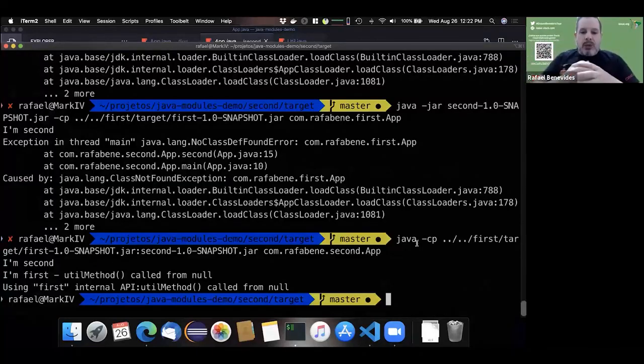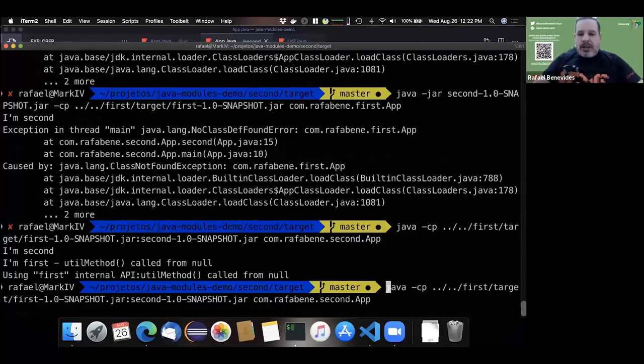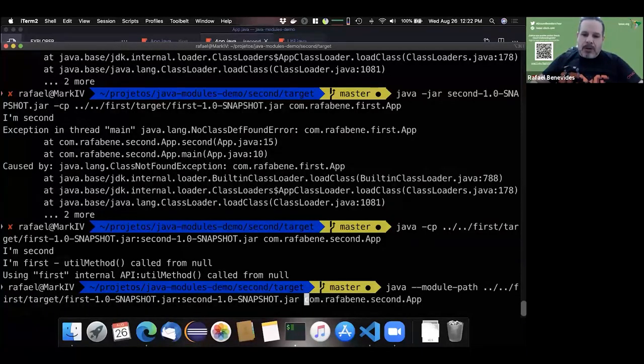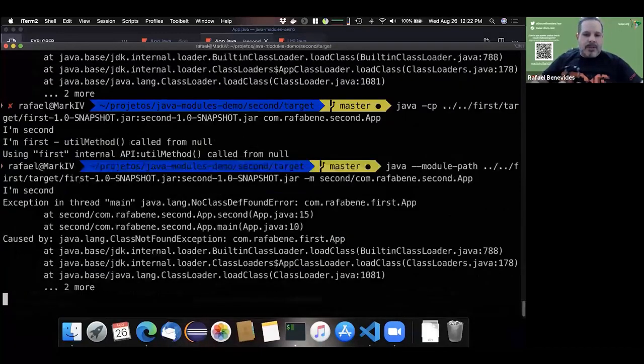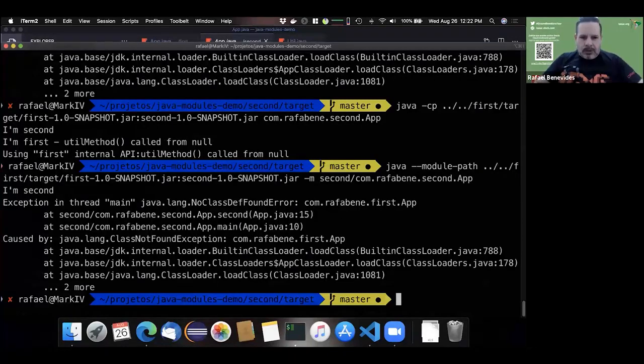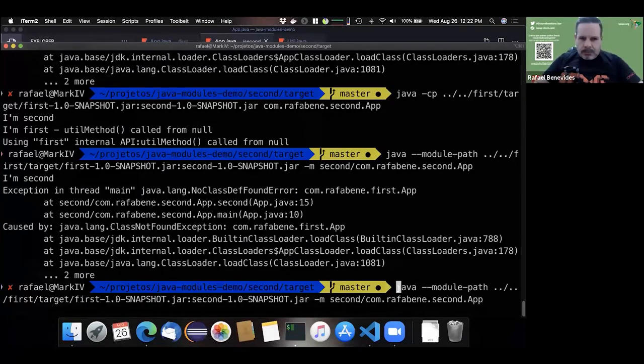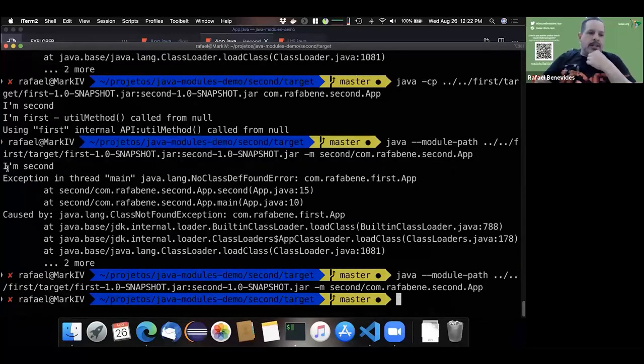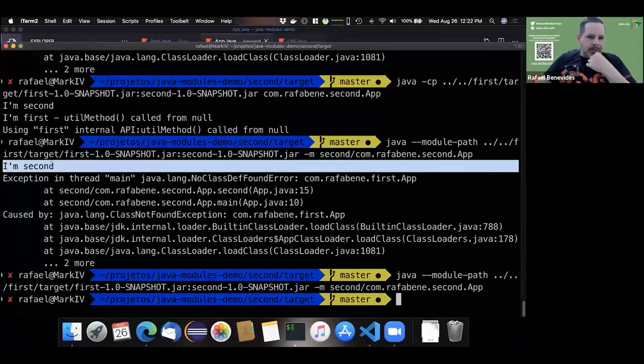The way that I should do it is to change class path to use module path. And here I need to specify the name of the module and then the name of the class. That will say, let me see here. Yeah, it said I am second, okay?